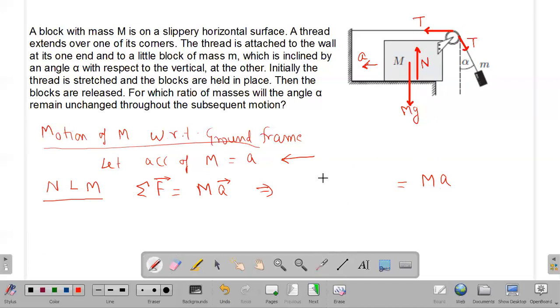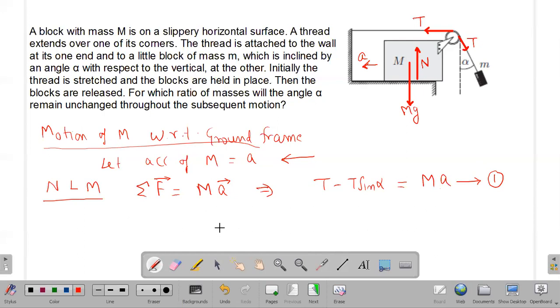So you can write it as T minus T sine alpha. That is Newton's second law equation for the mass capital M. As it is moving to the left side, we need to consider the horizontal forces on it: the tension force, and the horizontal component of the inclined tension force at the angle alpha with the vertical. So this is the Newton's law equation for mass capital M.